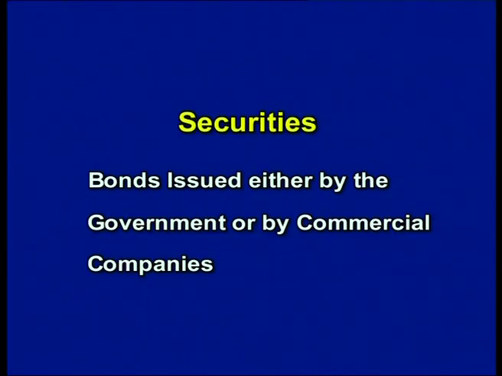Coming to securities. Securities are bonds which are issued either by the government or by commercial companies. When the government issues bonds, it issues three kinds of bonds. One, exempted from tax securities; second, tax free securities; third, less tax securities. When a commercial company issues securities, it can issue only two kinds of securities, which are tax free securities and less tax securities. Now, what is the meaning of these exempted or tax free or less tax securities?